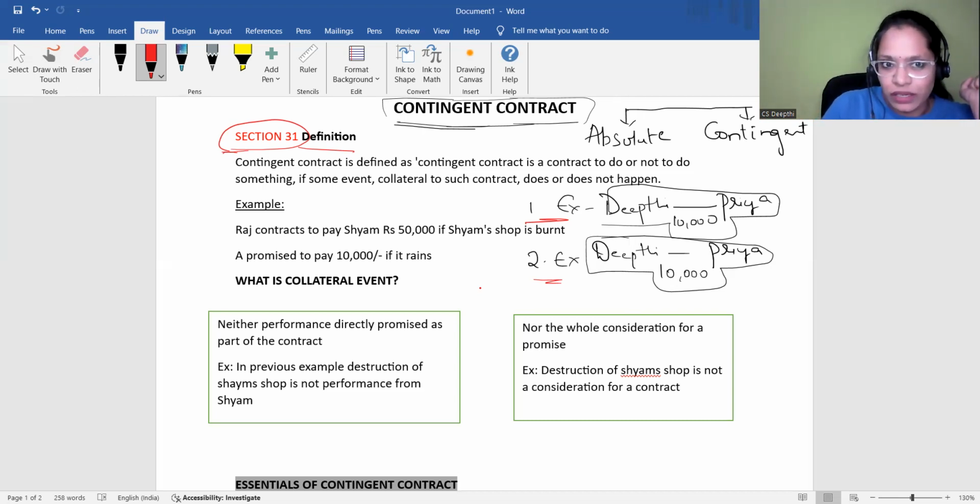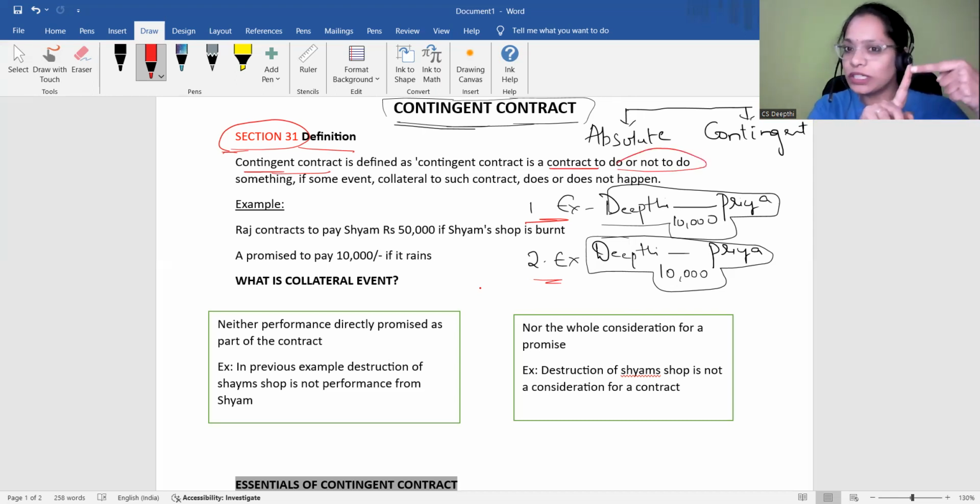So let's begin with the contingent contract definition. A contingent contract is a contract. Of course, we know it is a contract to do or not to do something. So Deepthi can enter into a contract with Priya for what? It may rain today or it may not rain today. Both are contracts only, no? So it may be to do or not to do something. It may rain to do, it may not rain to do.